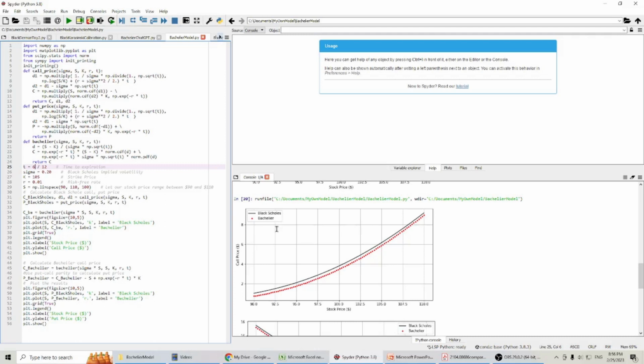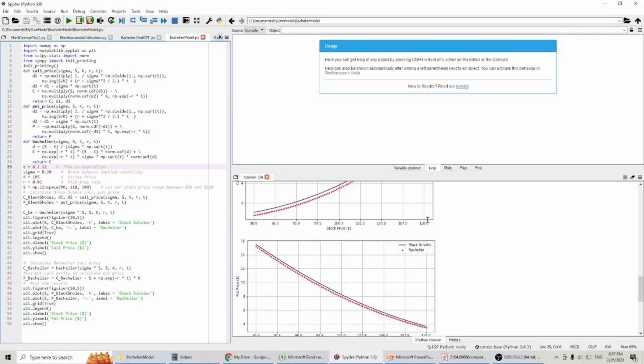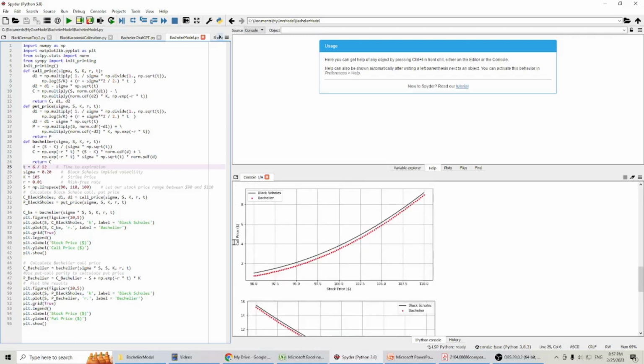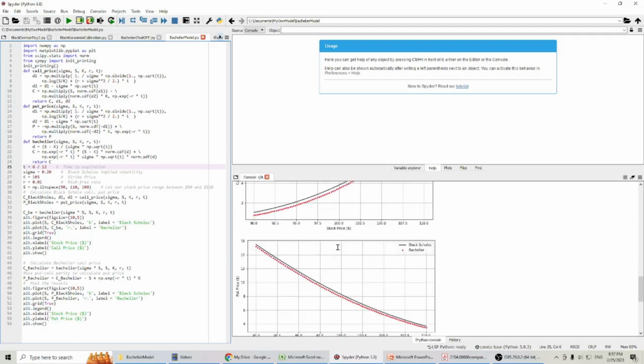And as I mentioned before, the Black-Scholes model tends to overestimate the price of the option, and the Bachelier model tends to underestimate the option price. This is true for both call options and put options.